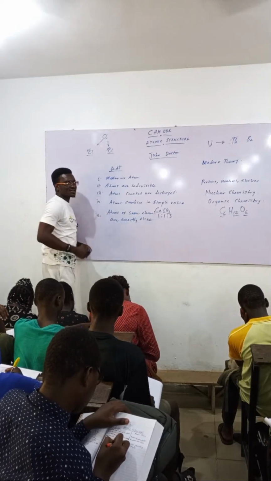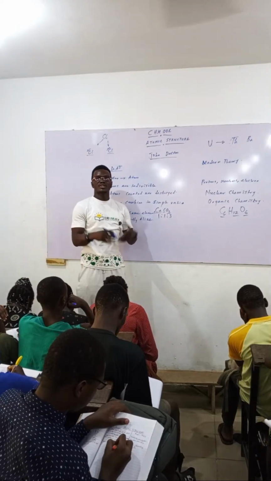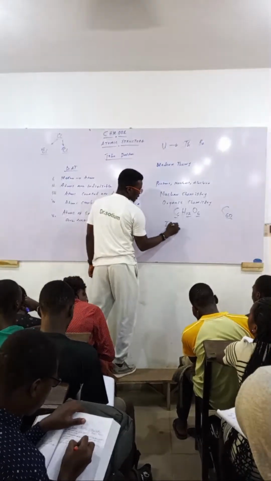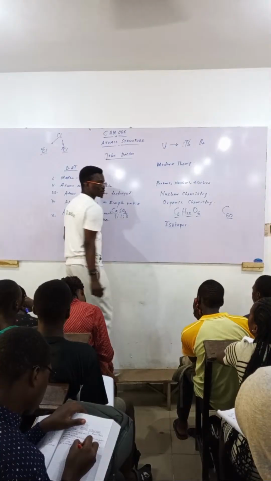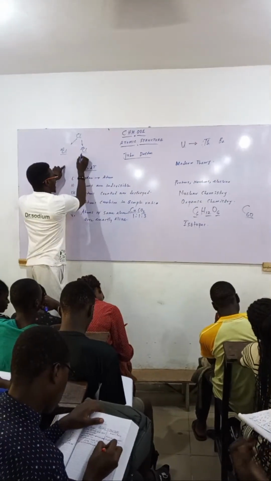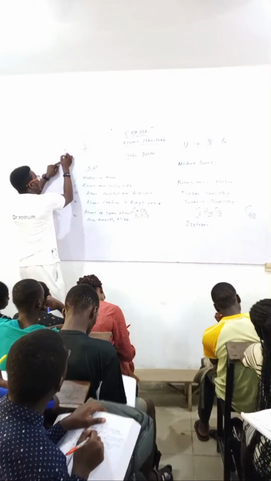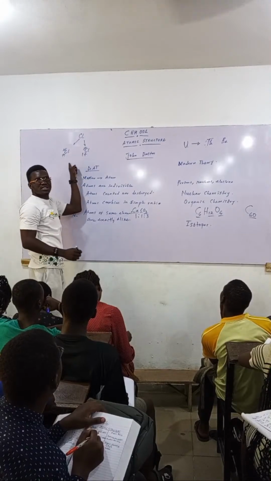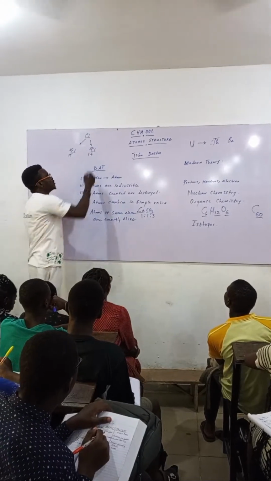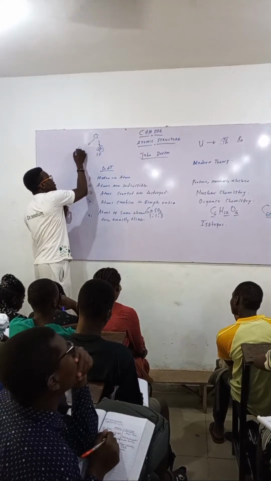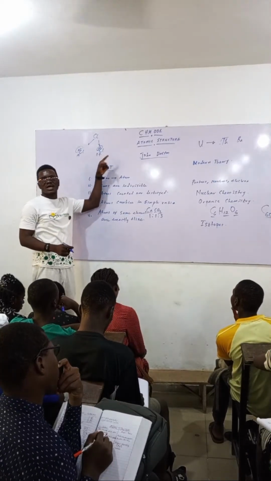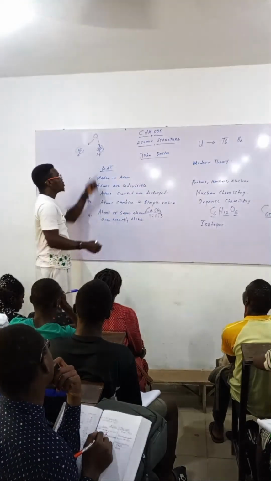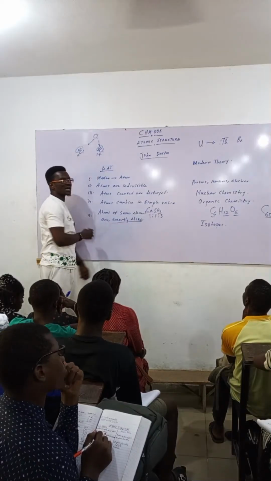But the truth is that atoms of the same elements are not exactly alike due to the discovery of isotopes. So what proved that wrong was isotopes. Even if you say that in chemical reactivities, because this is 17, and that will determine its chemical reaction, this is also 17. In chemical reactivities, they might be alike. But look at the mass of this, 37, the mass of this, 35. Which means the one with mass number 37 is heavier than the one with mass number 35, even though it's the same atom. So they are not exactly alike.